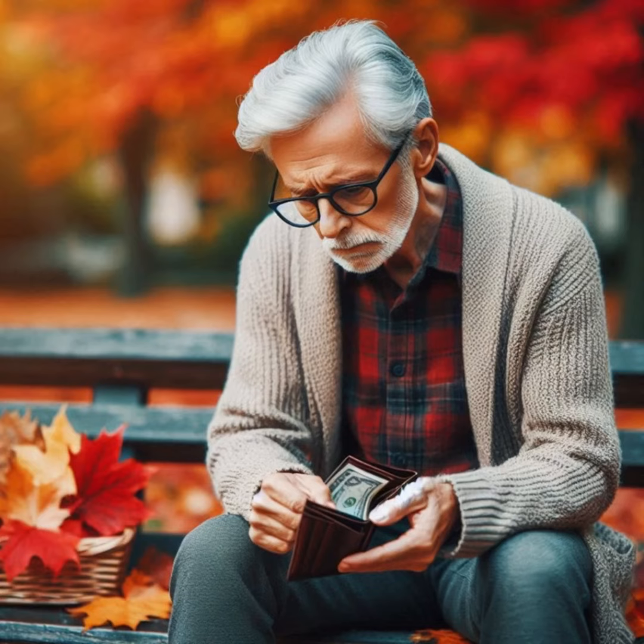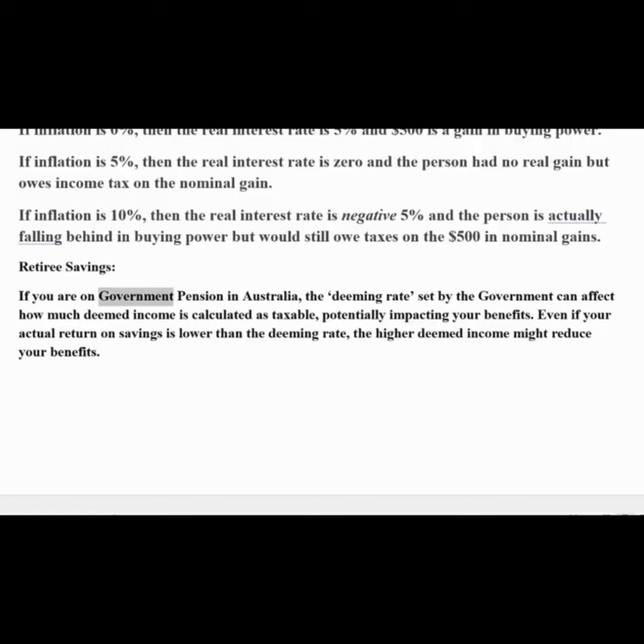Retiree savings. If you are on government pension in Australia, the deeming rate set by the government can affect how much deemed income is calculated as taxable, potentially impacting your benefits. Even if your actual return on savings is lower than the deeming rate, the higher deemed income might reduce your benefits.